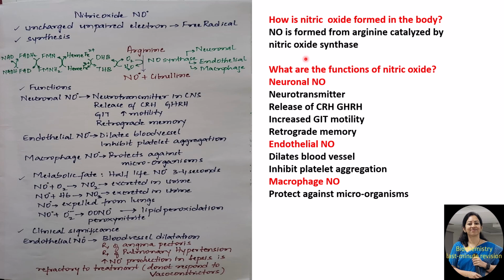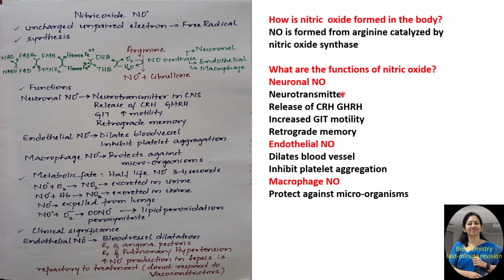The probable question that is asked is, how is nitric oxide formed in the body? So you need to remember, the one line answer is it is formed from arginine catalyzed by nitric oxide synthase enzyme. So it is better you write this part of the flow chart. Now the other question that can be asked, coupled with the first question, is, what are the functions of nitric oxide? So you need to write specific functions for all the 3 isoenzymes of nitric oxide synthase.